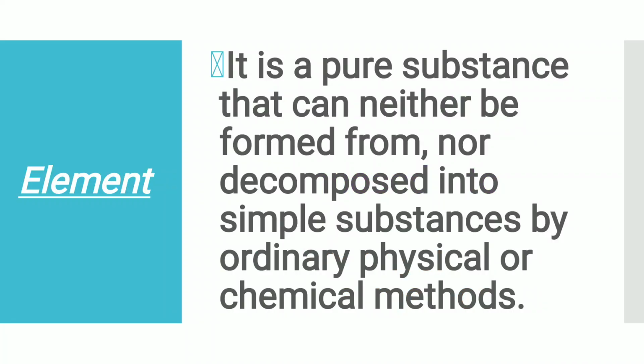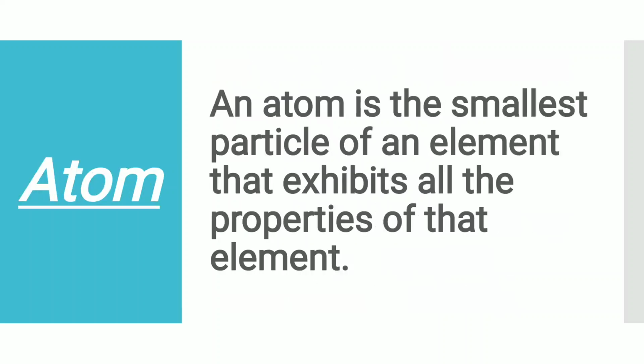Let us see. Element. An element is a substance which is made up of only one type of atoms. It is a pure substance that can neither be formed from nor decomposed into simple substances by ordinary physical or chemical methods. An atom. An atom is the smallest particle of an element that exhibits all the properties of that element. It may or may not exist independently but takes part in every chemical reaction.